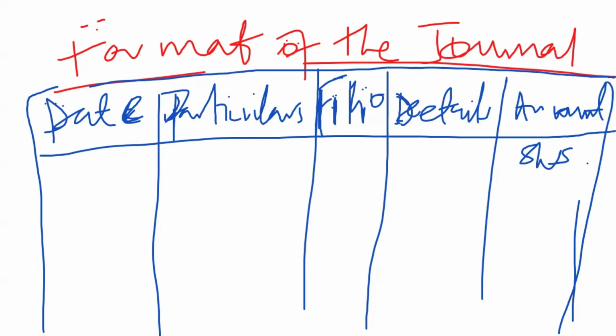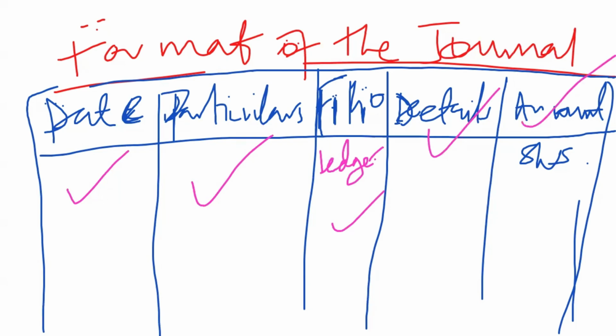So there is a date column as the first one. We always have a date column as the first one. There is also a column for particulars. There is also a column for folio, or this one you can call it a ledger. There is also a column for details, and there is also a column for amounts. So detail column, this one and this one.